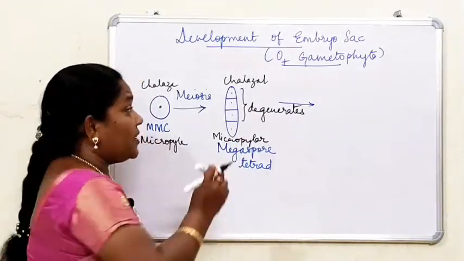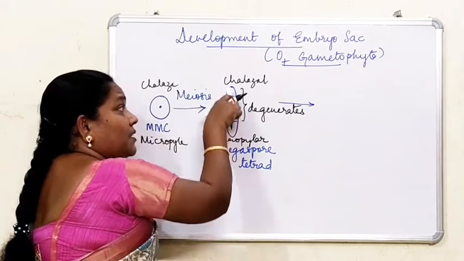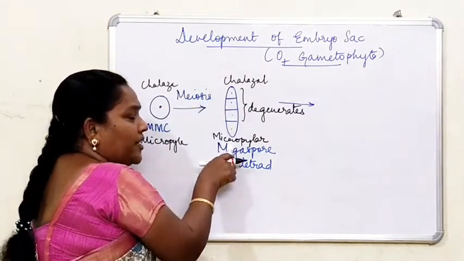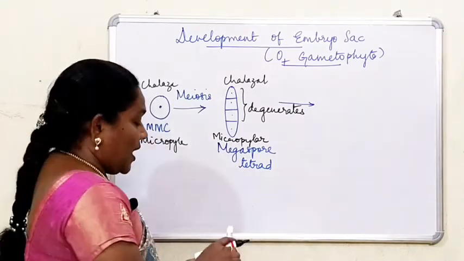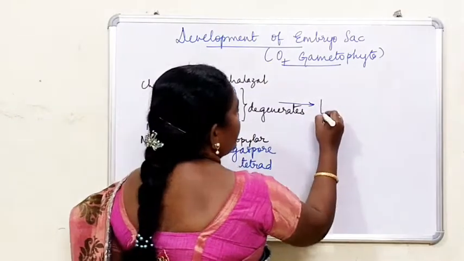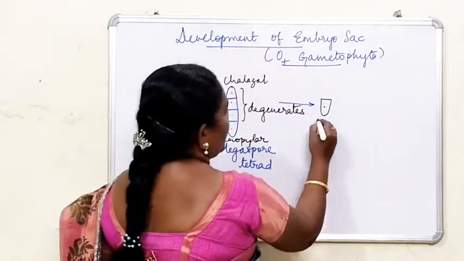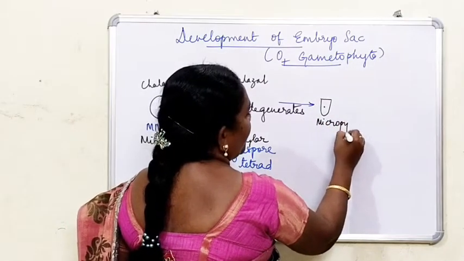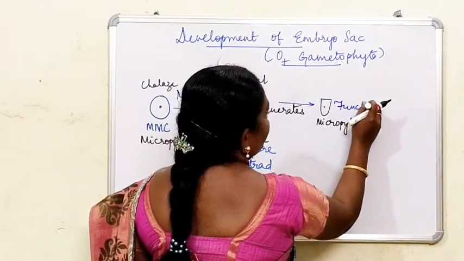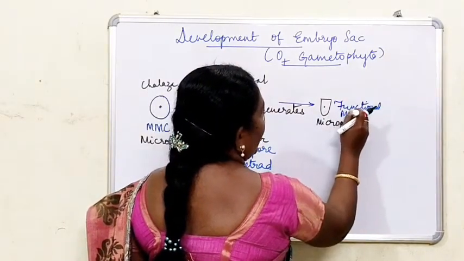Which ones? Out of 4, the 3 towards the chalazal end will degenerate, and the 1 towards the micropylar end will survive. What do you call this? This portion, towards the micropylar end, is called the functional megaspore.